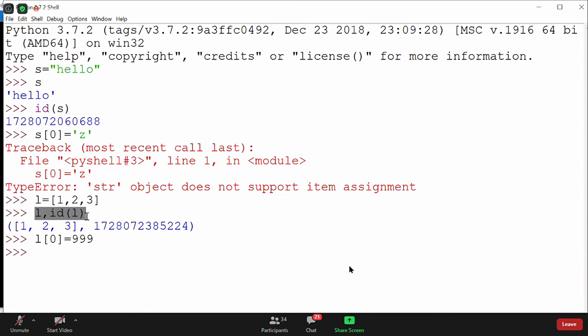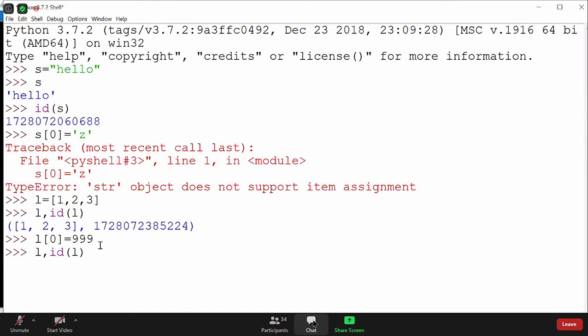Now if I print L and ID of L, what do you think, guys? What will be the output now? Do you think it's the same output as before?